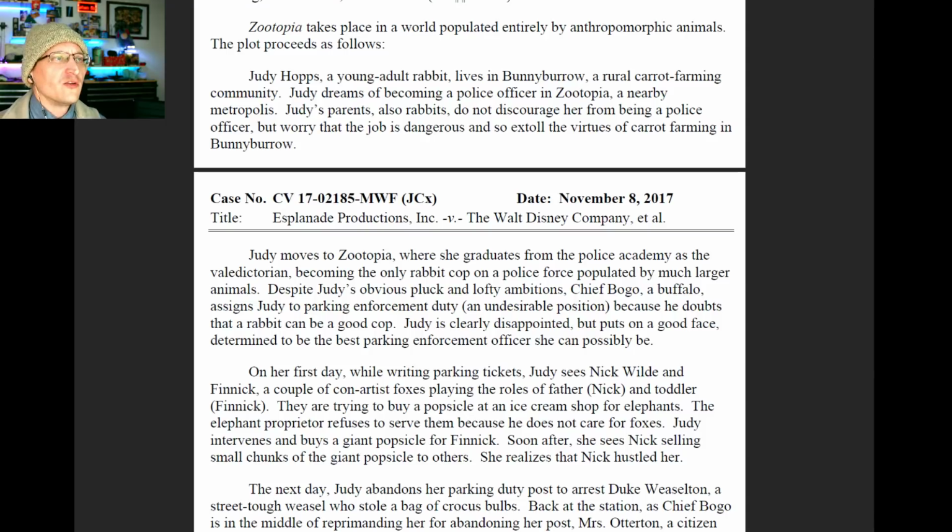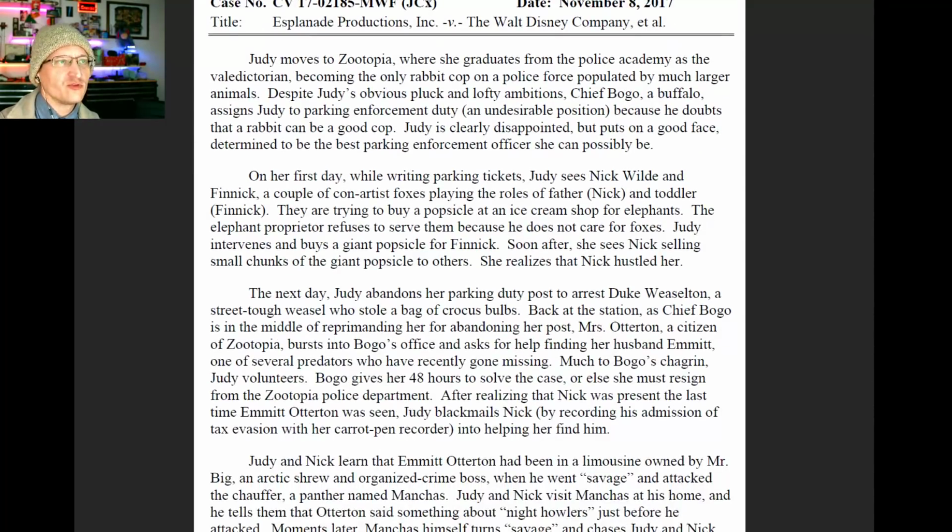Spoiler alert. Judy Hopps, a young adult rabbit, lives in Bunnyburrow, a rural carrot farming community. Judy dreams of becoming a police officer in Zootopia, a nearby metropolis. Judy's parents, also rabbits, do not discourage her from being a police officer, but worry the job is dangerous. Judy moves to Zootopia, where she graduates from Police Academy.